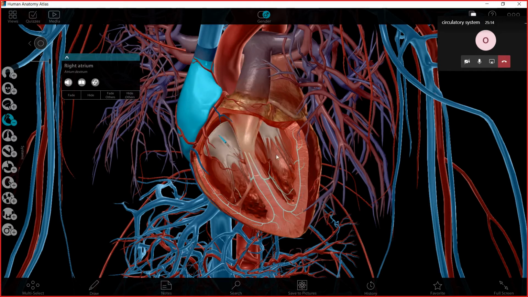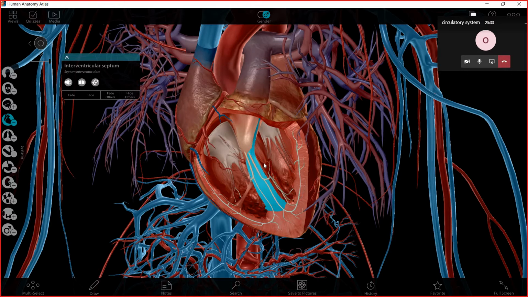Now we have here a very important structure. Can you see this? This is a very thick wall. By the way, the heart is completely made of muscles. You already know that, or you're supposed to know that.